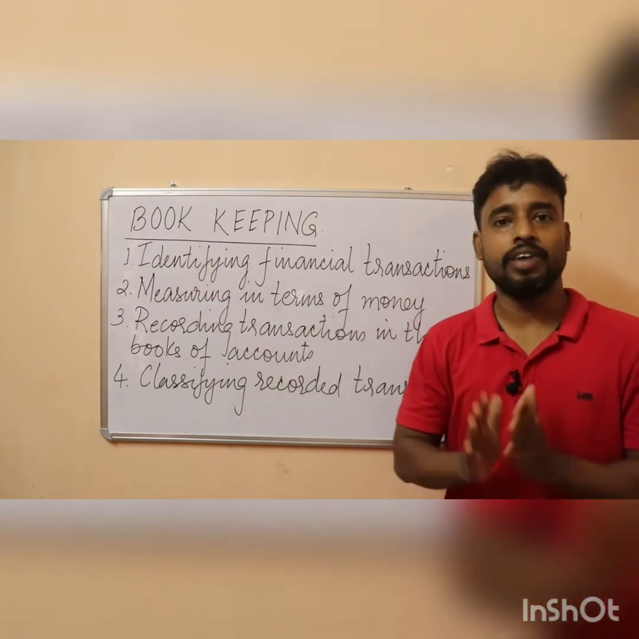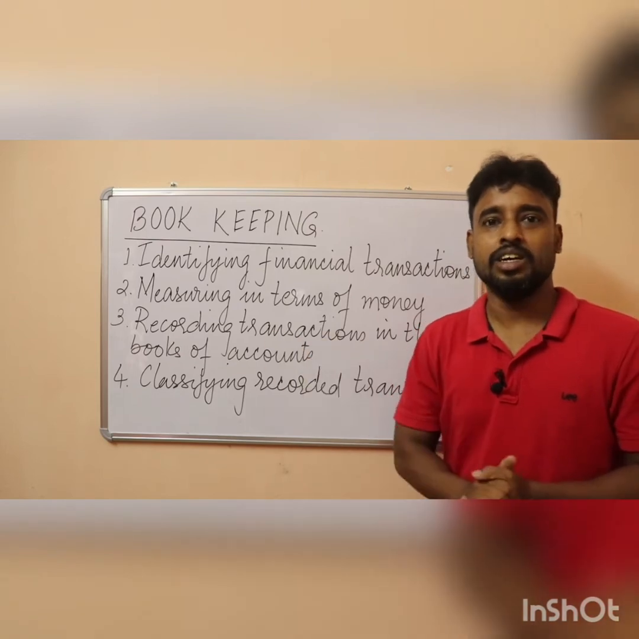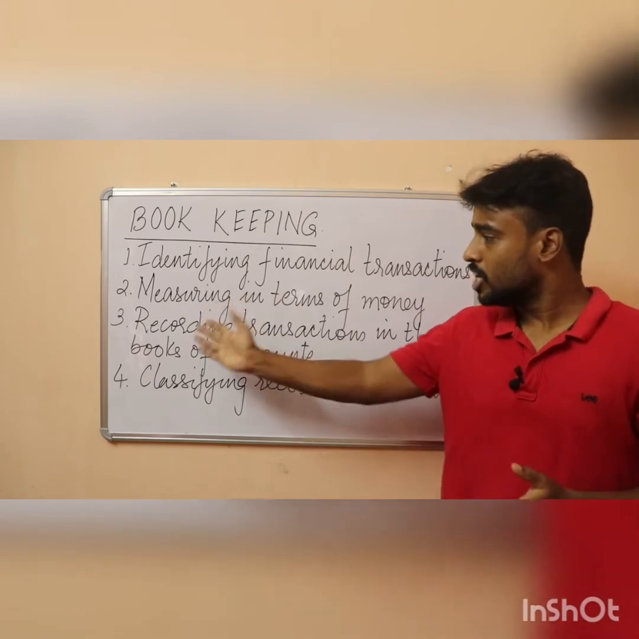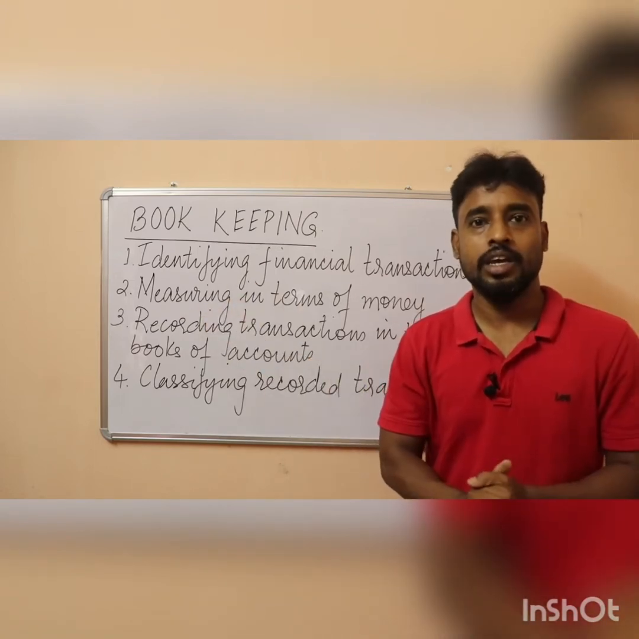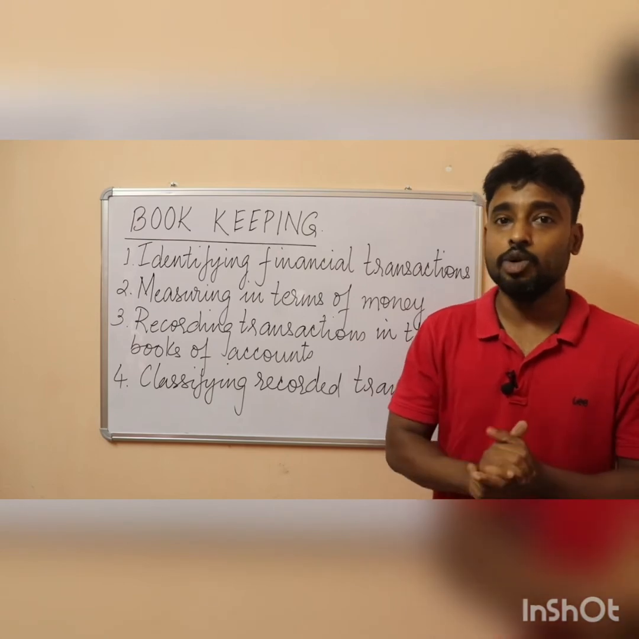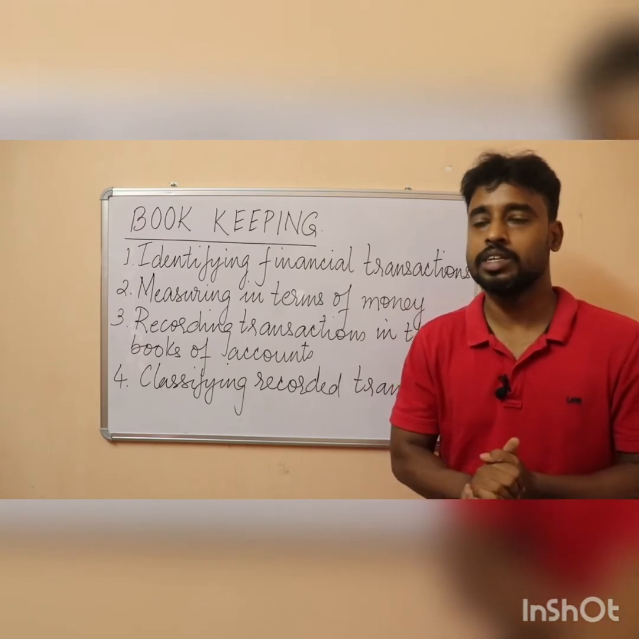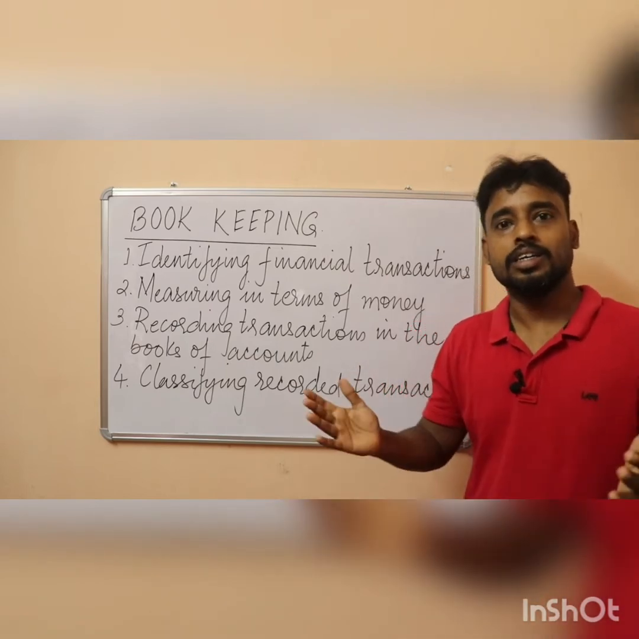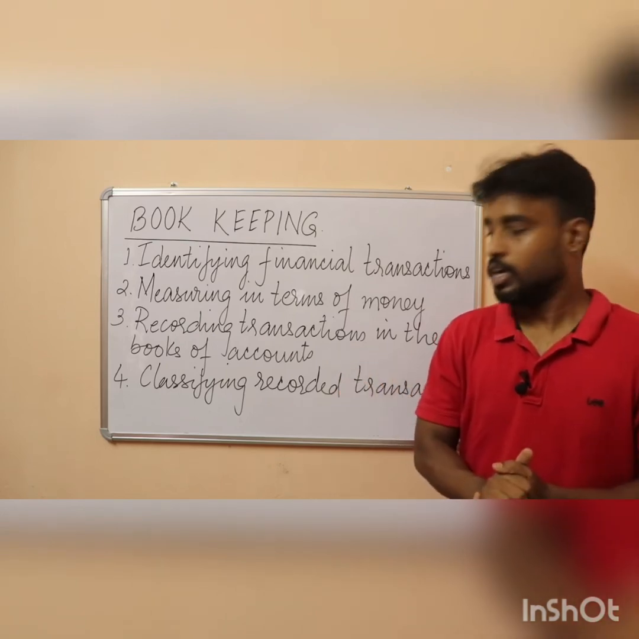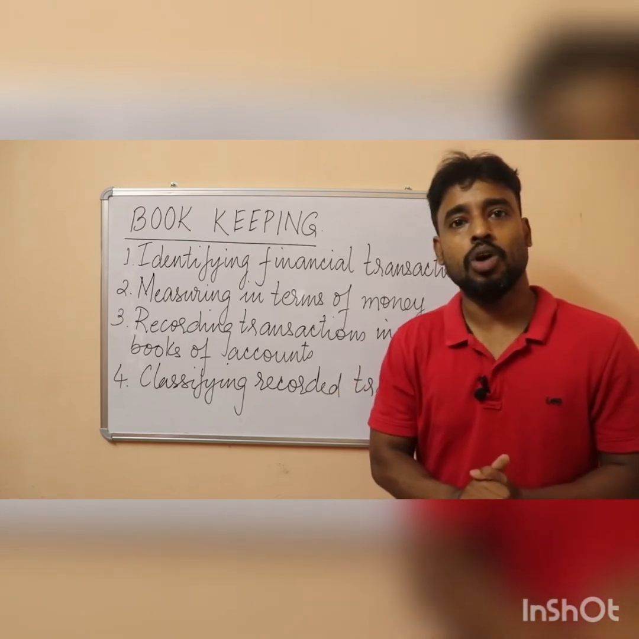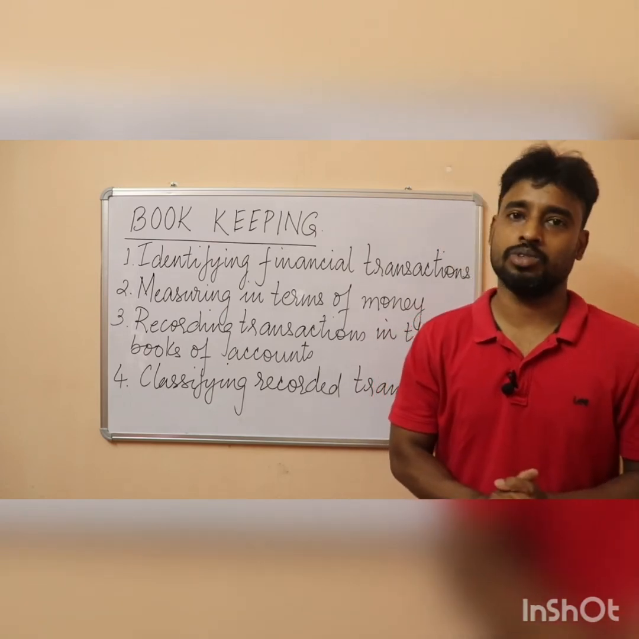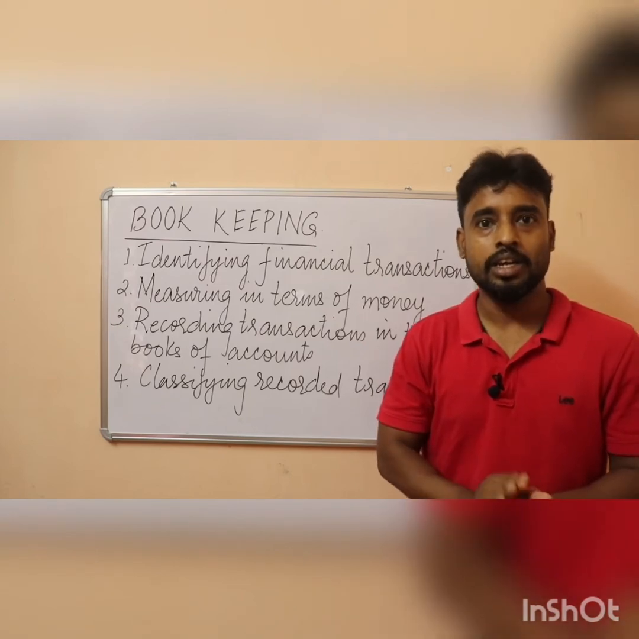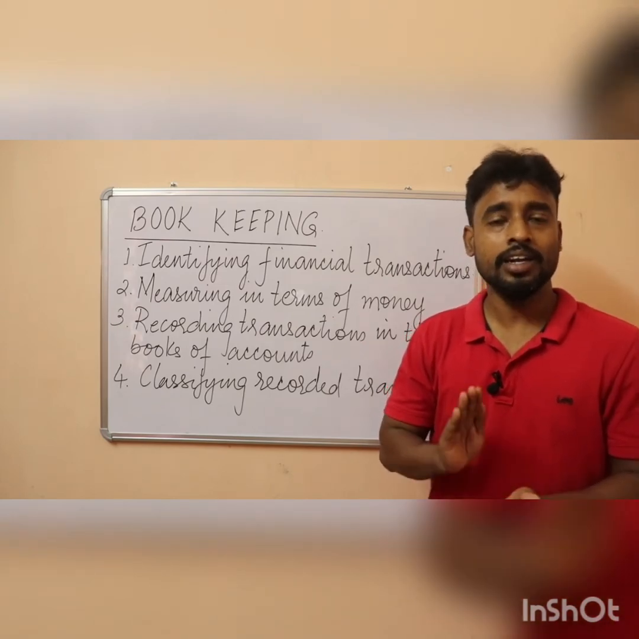The first point is identifying financial transactions. Second, measuring all those financial transactions in terms of money. The third point is recording transactions in the books of accounts. Mainly we do it by preparing journal entries. The fourth one is classifying recorded entries and grouping them into similar nature. Here, in classifying, we prepare ledger accounts. So bookkeeping involves identifying, measuring, recording, and classifying.